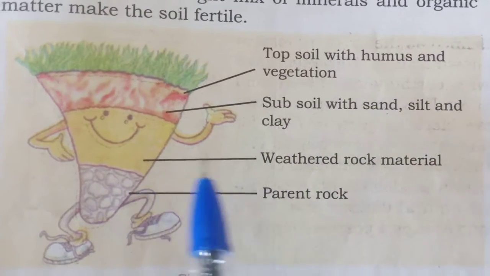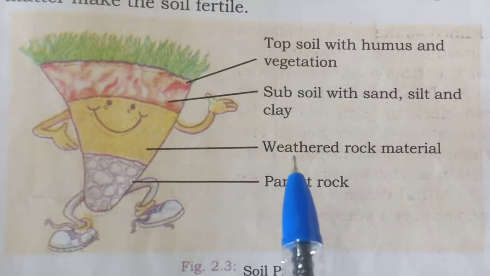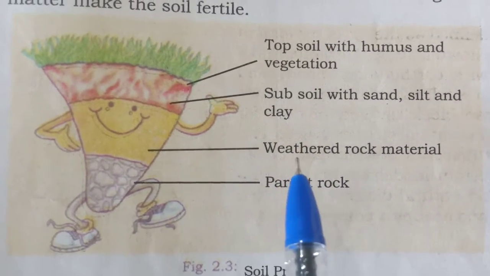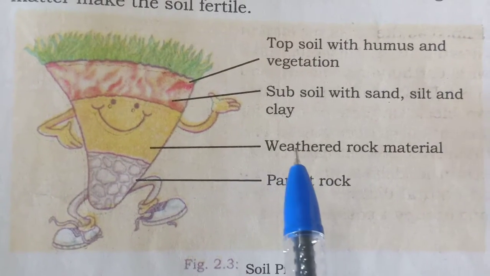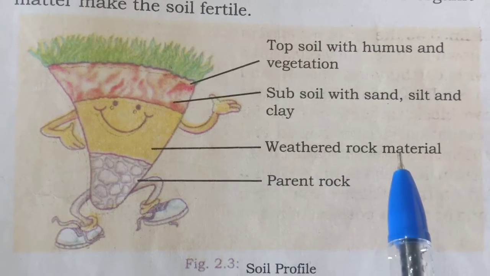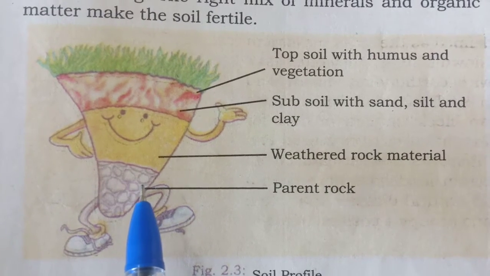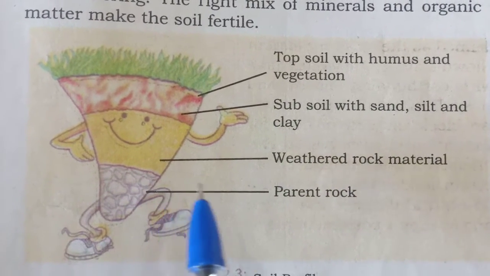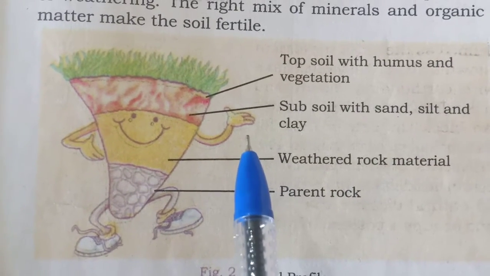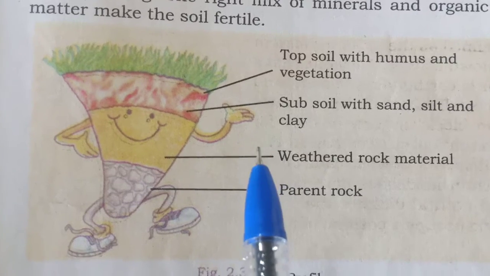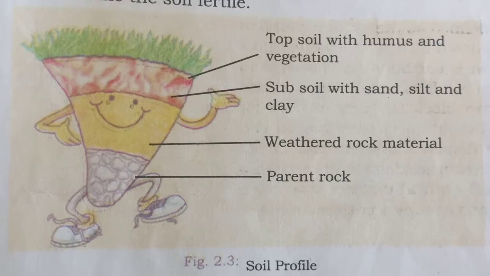And this part is the weathered rock material. Weathered rock material means the decaying of rock, the broken parts of the rock. And the last, the innermost, is the parent rock, which is the base of all this soil. So I hope you have understood. This is the profile of soil.